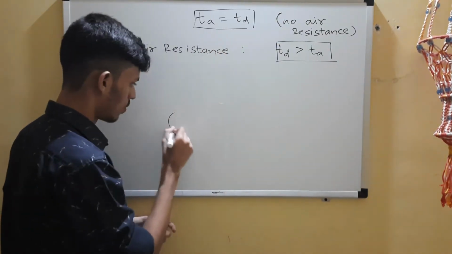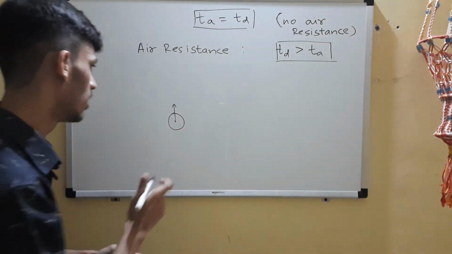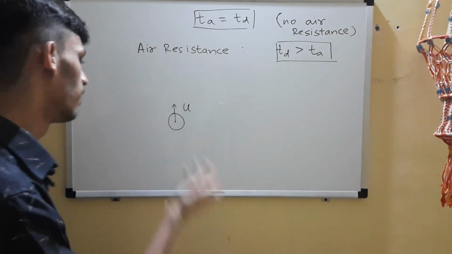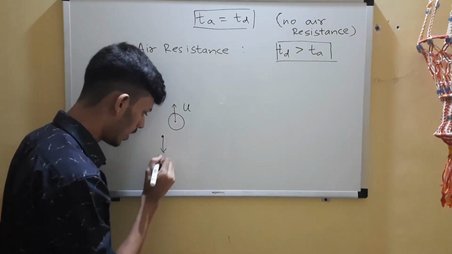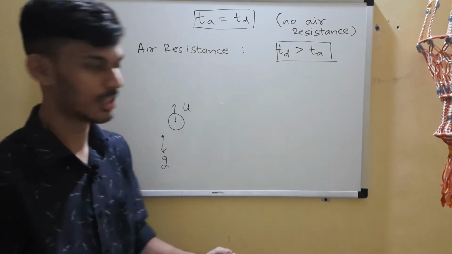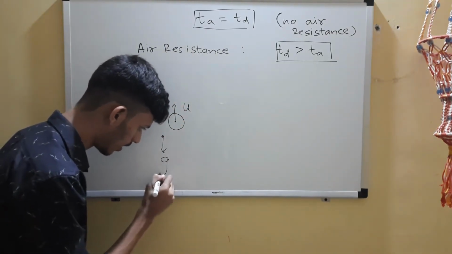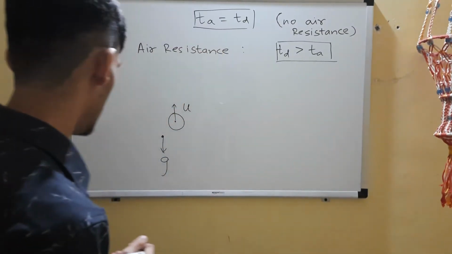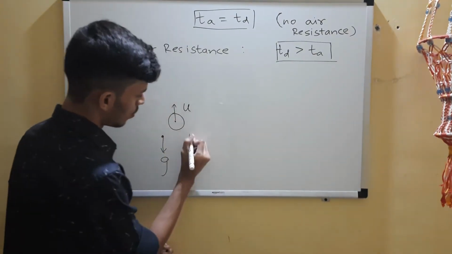Okay, so let's take a case. We have the object here, we have thrown it up with a velocity u. Now you know that there will be a gravitational force on it, due to which there is an acceleration g, acceleration due to gravity. Okay, so there is an acceleration down, acceleration due to gravity.